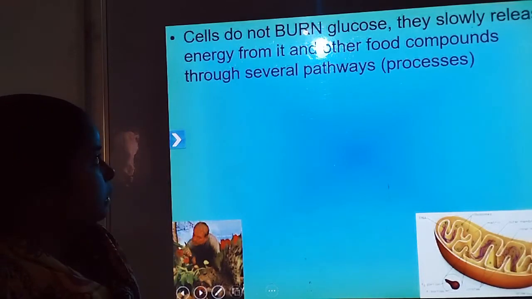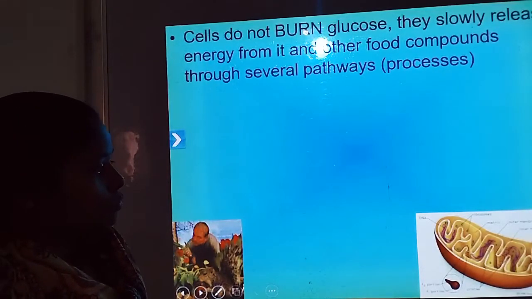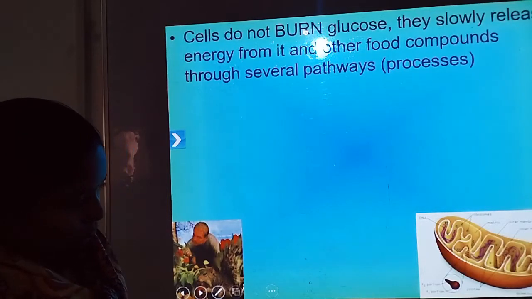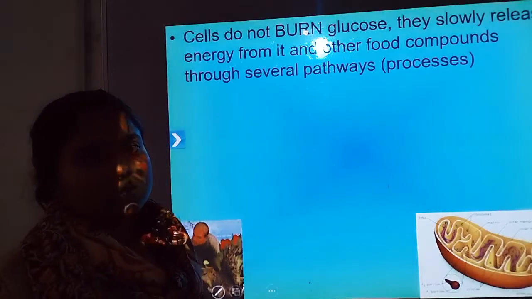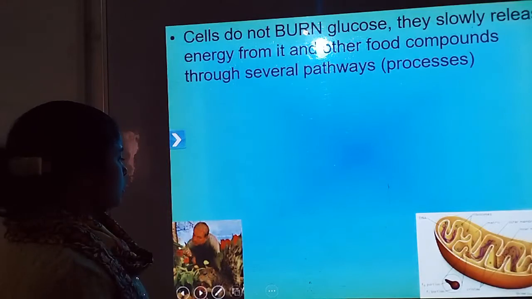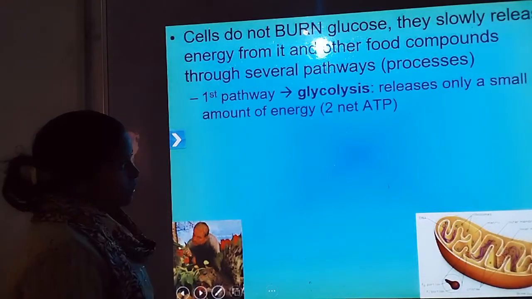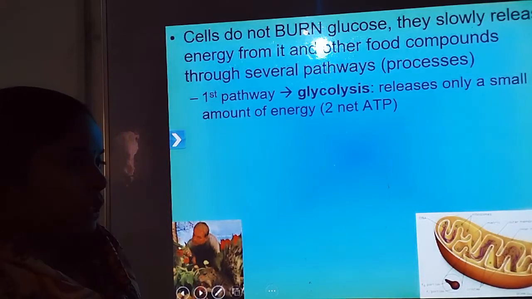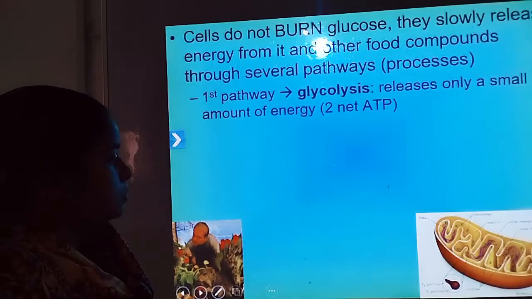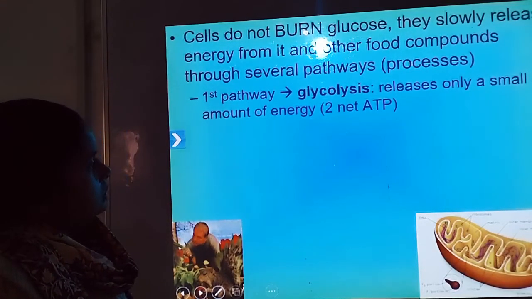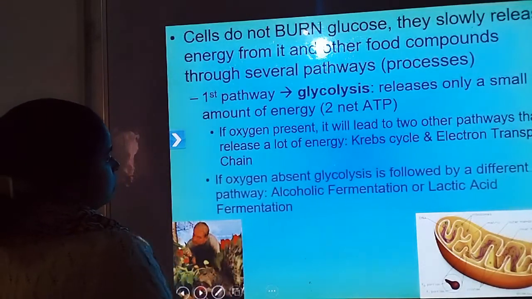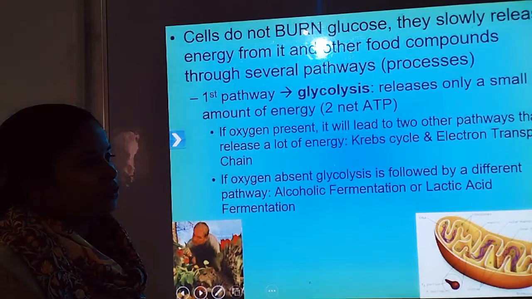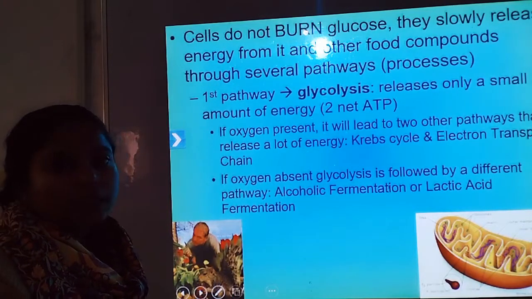The cell itself does not burn glucose, because if combustion of glucose were carried out, lots of energy would be released inside the cell at once. The first pathway is glycolysis, where we synthesize ATP molecules, then the Krebs cycle and the electron transport system, where we again synthesize ATP molecules.